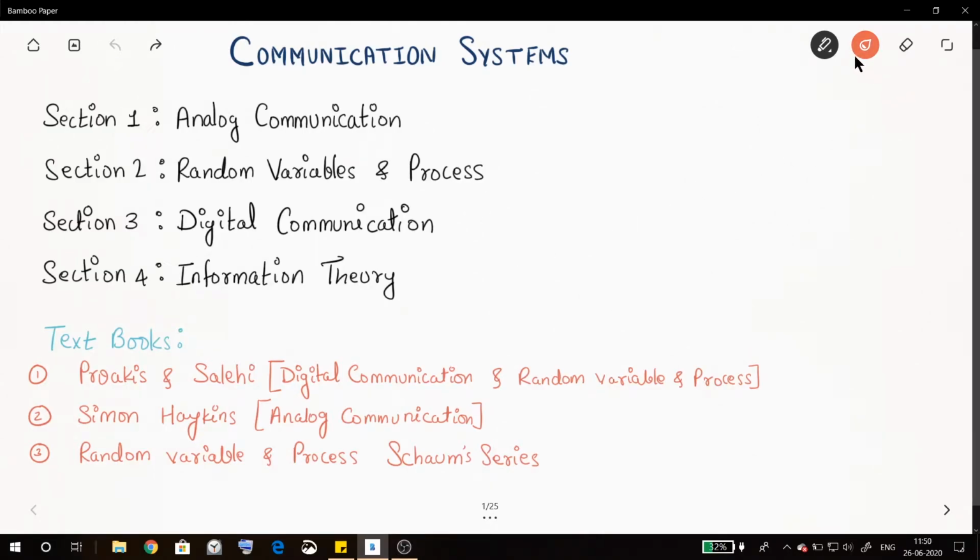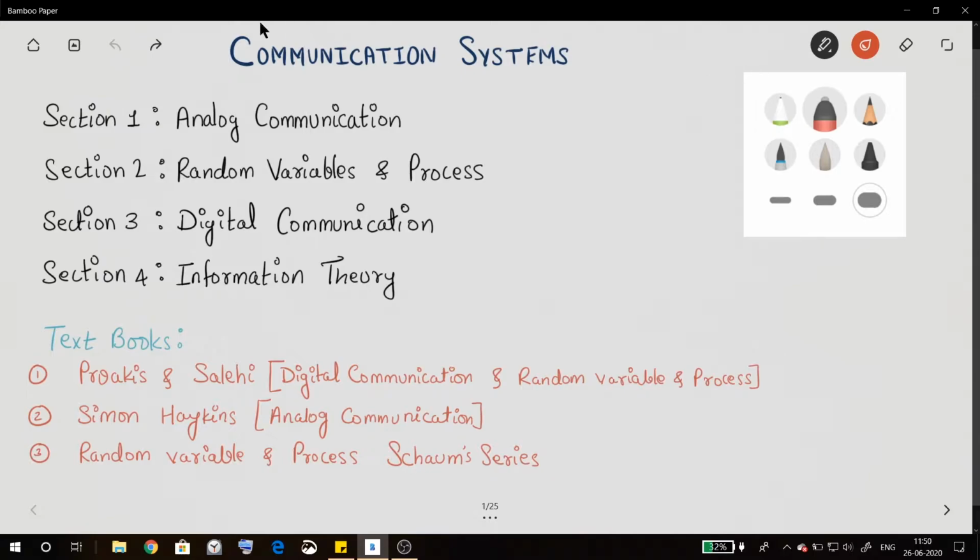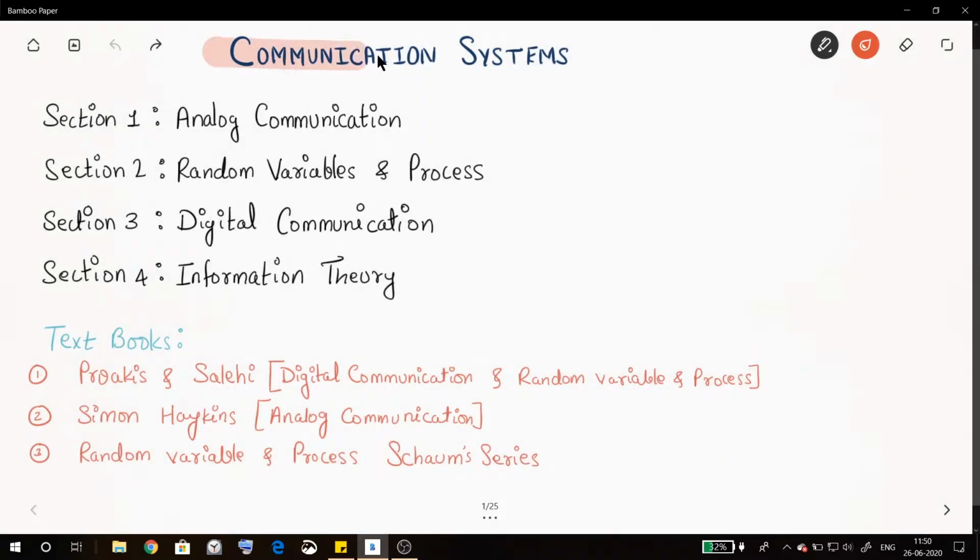Hello, my name is David Sharma, and today we are going to learn communication systems. Now, this complete subject of communication systems can be divided into four main sections.